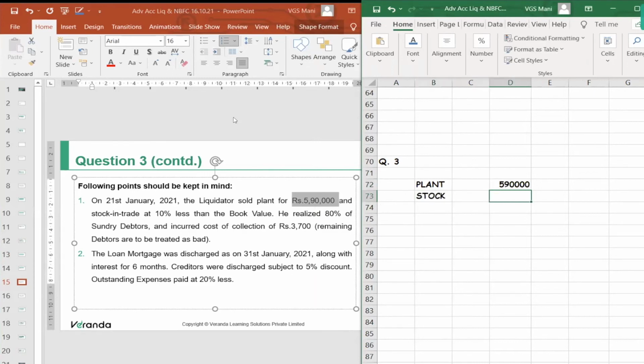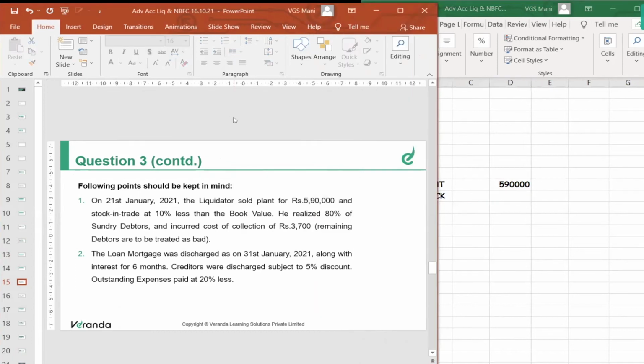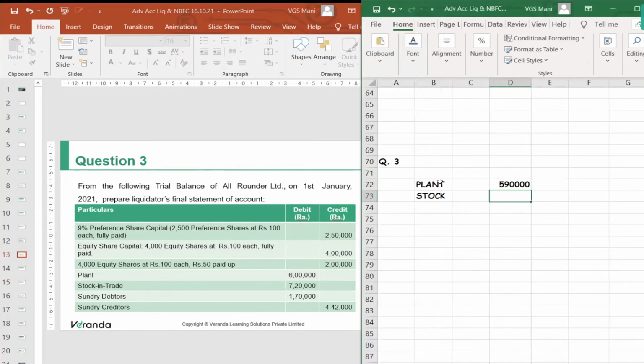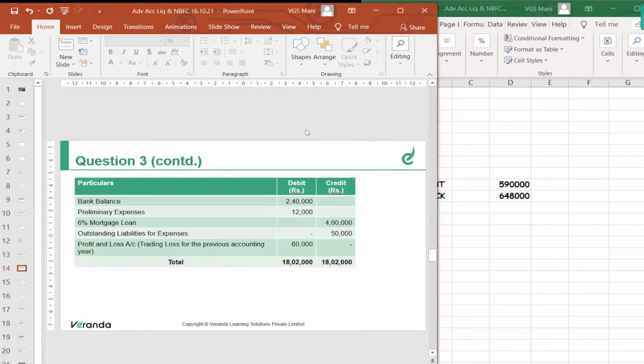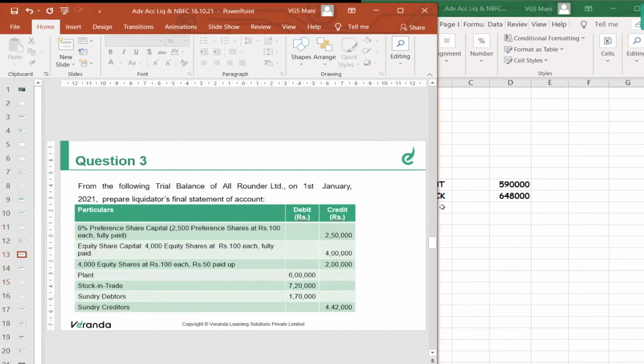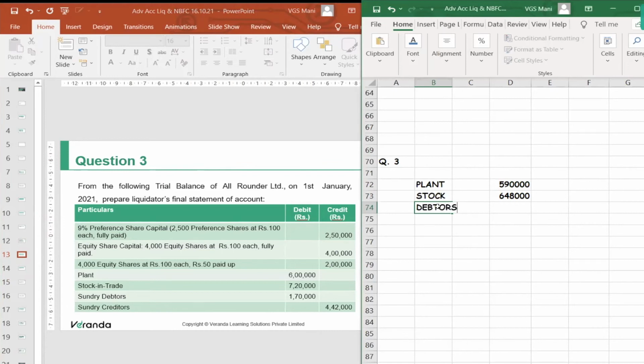10% lower than book value. Book value 7,20,000. 10% lower means out of 7,20,000, only 90% realized. Then what about debtors? 80% of the debtors were realized and cost of collection incurred was 3,700. Remaining debtors are to be treated as bad. So 80% of the debtors: 1,70,000 into 80%.